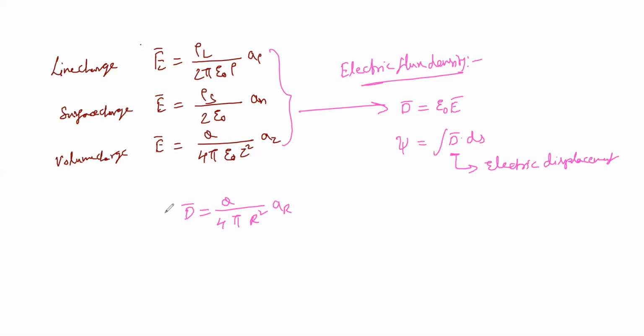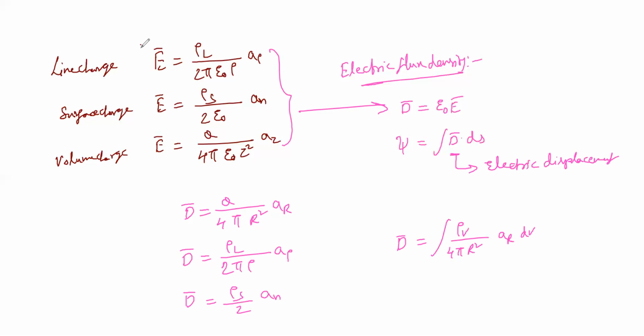This is for a point. For a line, D bar equal to rho L by 2 pi rho A rho, for a surface, D bar equal to rho S by 2 AN, and for a volume, D bar equal to integral rho V by 4 pi R square AR dV.